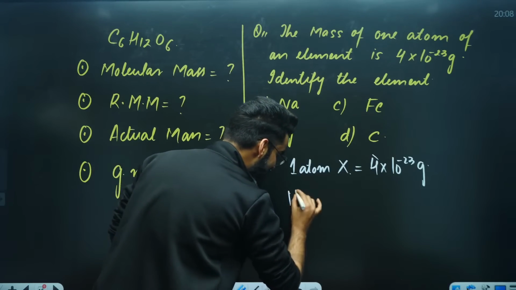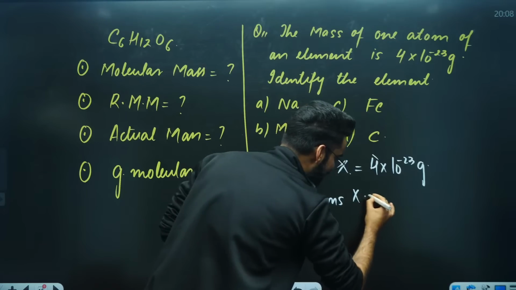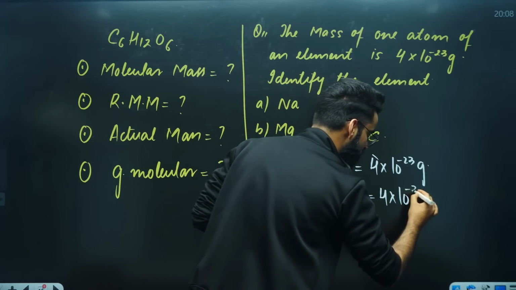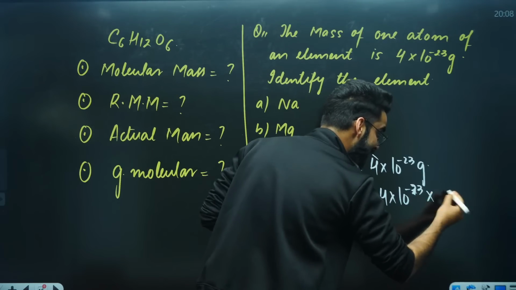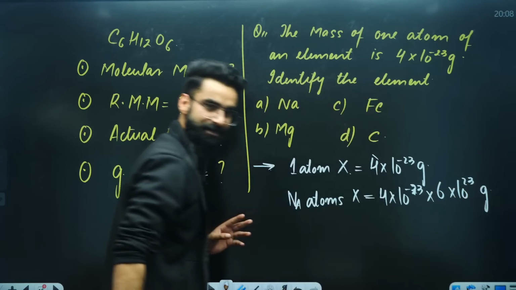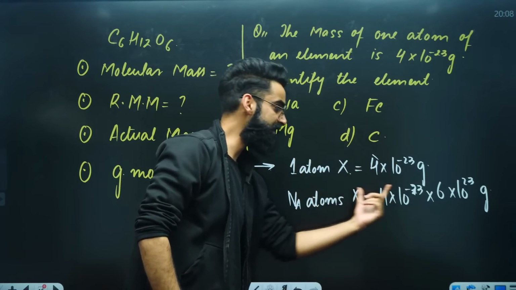Mass of Na atoms of X will be 4 into 10 raised power minus 23 multiplied by Na, 6.022 into 10 raised power 23. Correct? If mass of one atom of X is this much, mass of Na atoms of X will be this much.